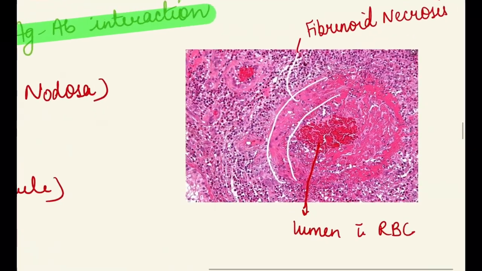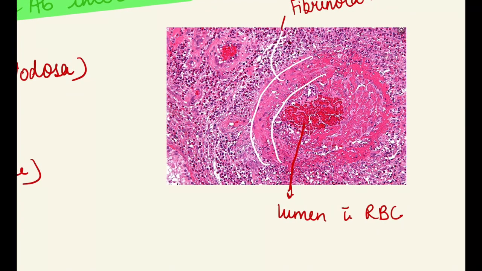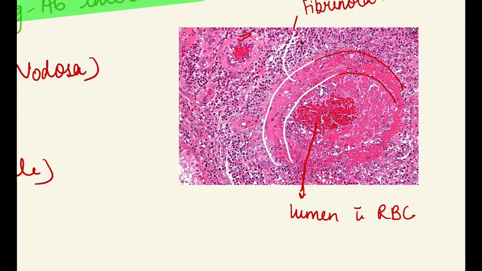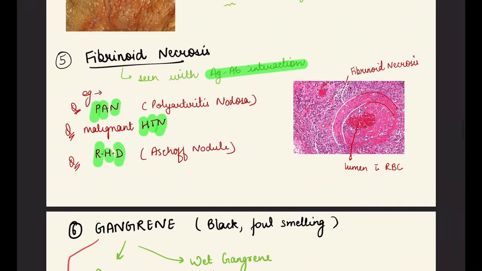And as we see in microscopy, how to identify it? Basically we see that in the center there is the red portion, that is the red blood cells. So it is the lumen of a blood vessel, and this red portion is the red blood cells, and around it there is fibrinoid necrosis. Here also we see. So this is the fibrinoid necrosis. Examples are PAN, HTN, RHD.